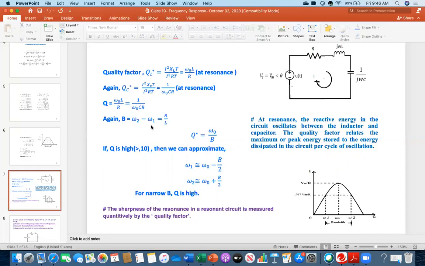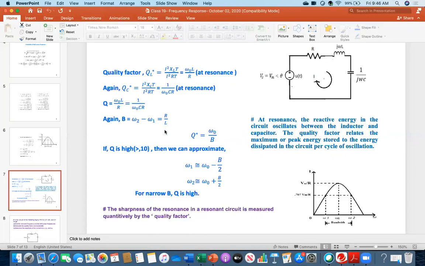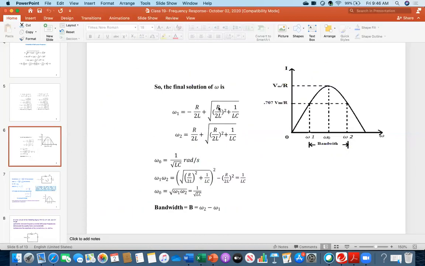That is my definition. But previously I calculated what is omega 2, what is omega 1. If you subtract this one from here, if you do omega 2 minus omega 1, then you will be getting ultimately R over L. So just by looking, you can guess this minus this. Therefore, if you subtract, this is getting plus, this is minus. So these two will be cancelled, 2R over 2L, so R over L.